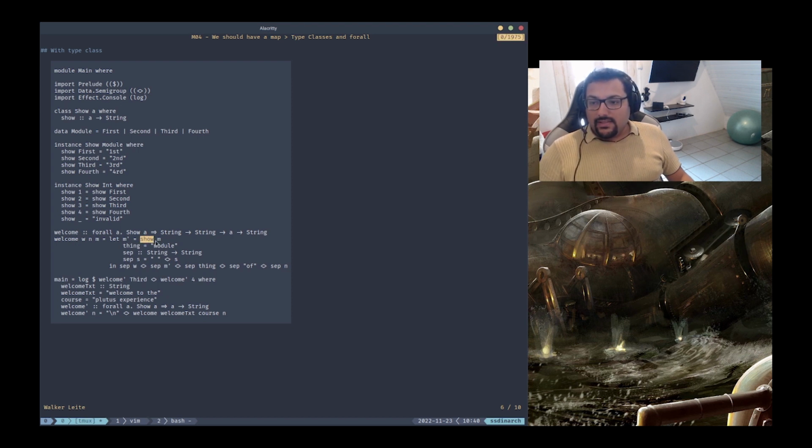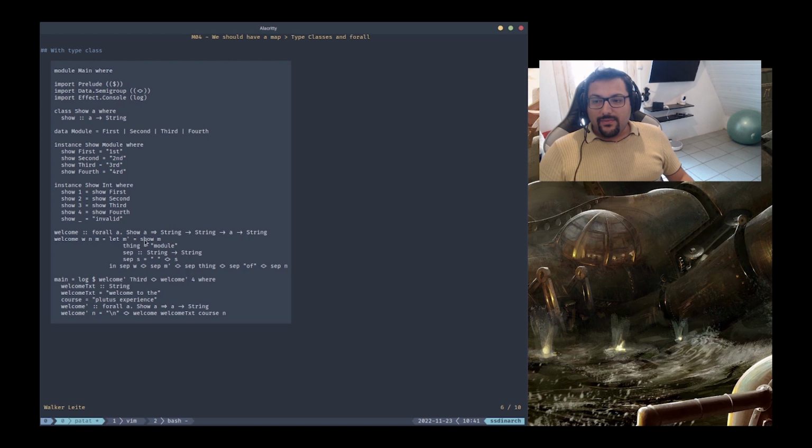If you take a look at this show function, you're gonna see, okay, this function receives this m, right? And what is this m? If you take a look here in the argument, you're gonna see, okay, this m is this e. And what is this e? It depends. It depends on the context. So it can be a module or it can be an int value, right? So we need to create a function that has this polymorphic value, polymorphic type for the e value here.